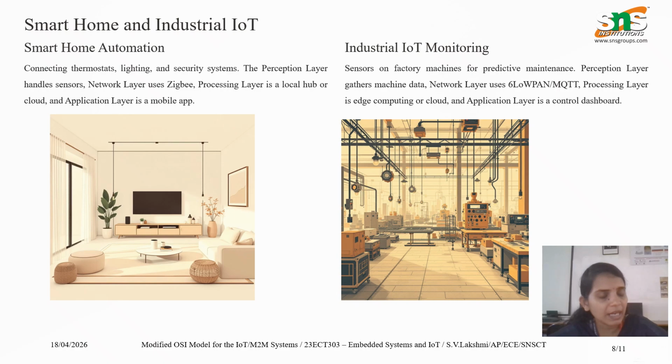The examples, as we have discussed, are smart home automation and industrial IoT monitoring, where predictive maintenance plays a major role. So with the help of this modified OSI model, various use cases are there for IoT applications.